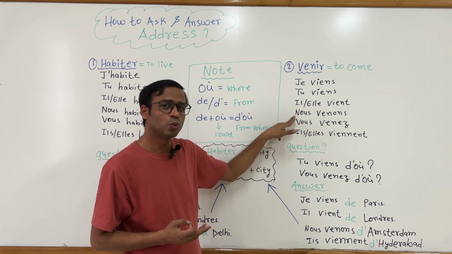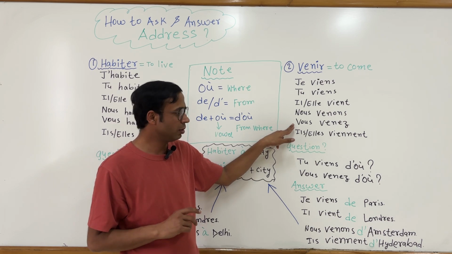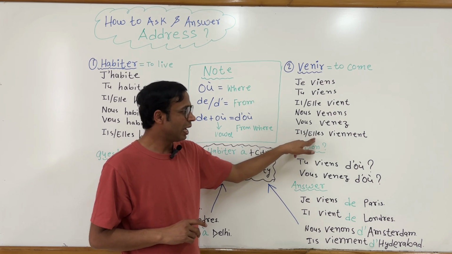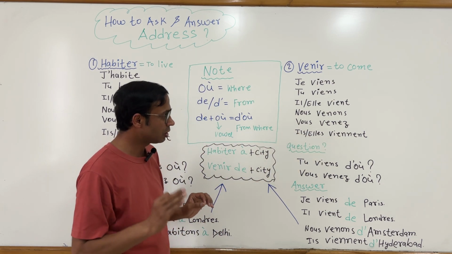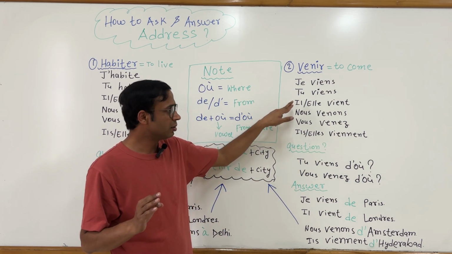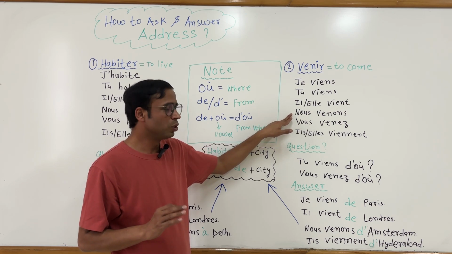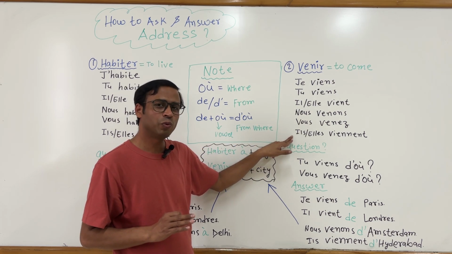Nous venons, we come. Vous venez, you come, but formal. Elles viennent, they come. Now listen to the pronunciation once again. Je viens, tu viens, elle vient, nous venons, vous venez, elles viennent.